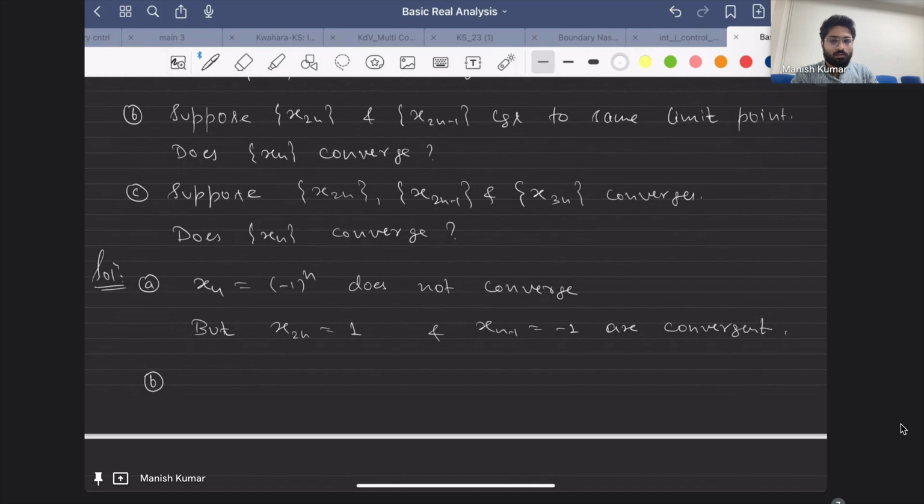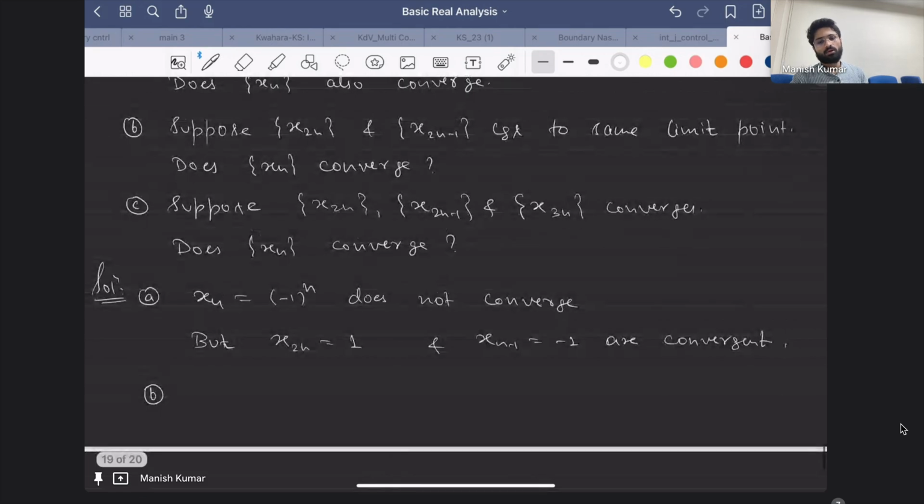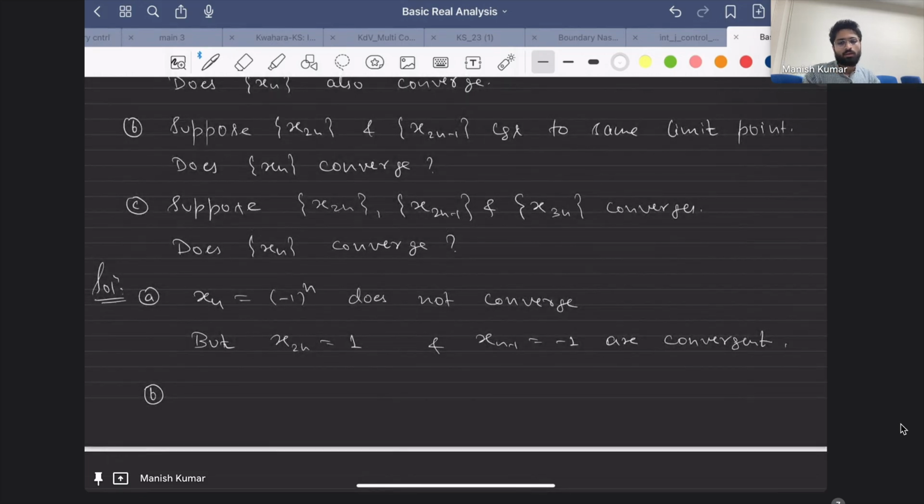What it means, sir, is that if you collect the terms of these sequences, then it will form the original sequence. Yeah, that's what subsequence means. Because, sir, the sequences x2n and x2n minus 1 form a complementary pair of subsequences of the sequence xn. Okay, what you are saying is right, that is true.